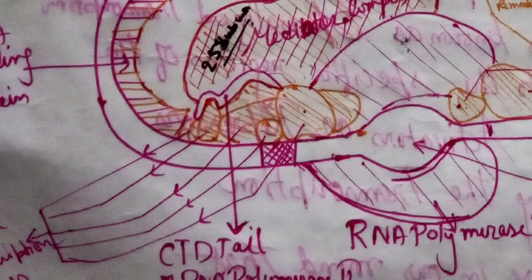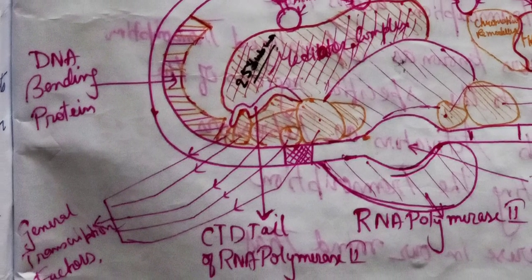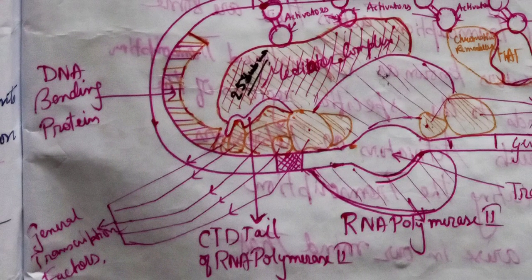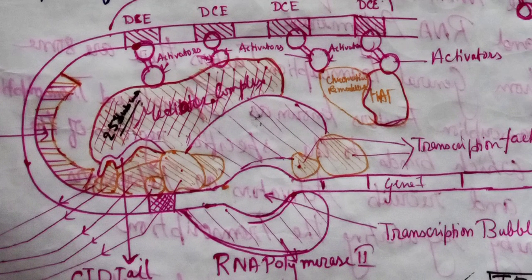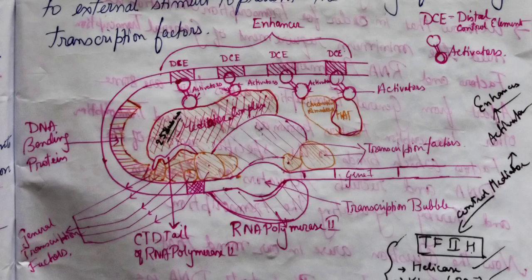Various transcription factors, TFIIA, TFIID, and TBP, which binds to a TATA box at the major groove, right, minor groove. Then it also interacts with the other proteins and allows the expression of the genes by promoting transcription. So this was mainly about the enhancers. Remember, in these enhancer regions the activator binds, and specifically it allows expression of the genes.